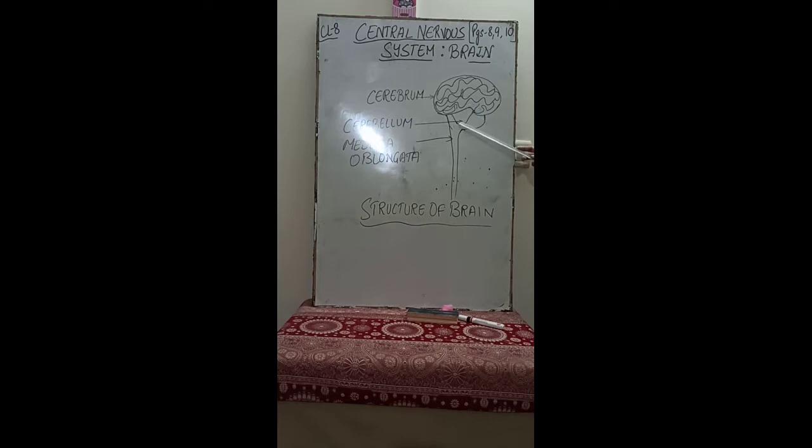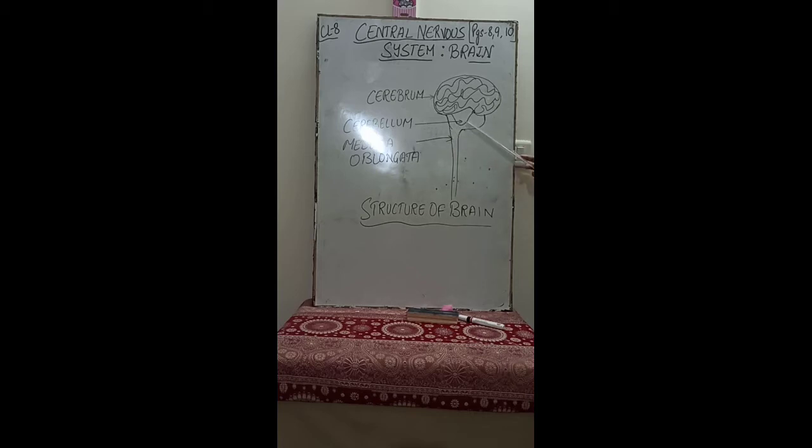Base means downwards. It is responsible for muscular coordination and balance of the body: how the different parts function, how they balance, how they coordinate. This activity is controlled by the cerebellum.